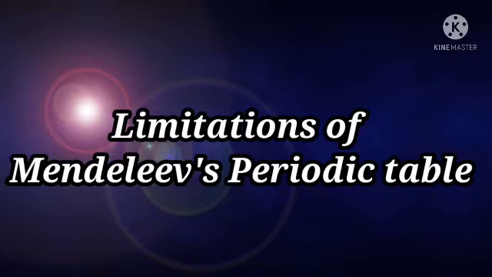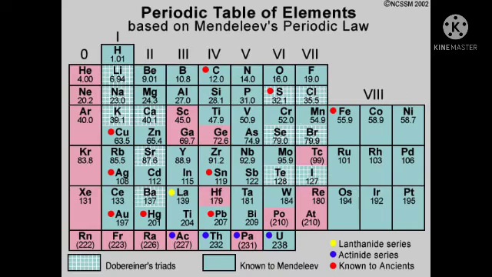Limitations of Mendeleev's periodic table. Some elements are not arranged in the increasing order of the atomic masses. Cobalt is placed before nickel. Tellurium is placed before iodine, etc. Position of hydrogen is not clear because it shows properties similar to metals as well as nonmetals. The position of isotopes of elements is also not clear.